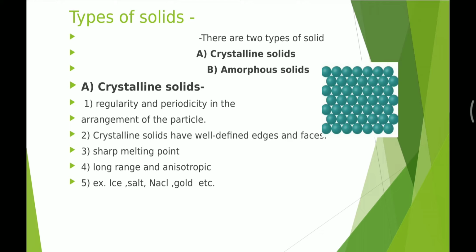First one is the crystalline solid. There is regularity and periodicity in the arrangement of the particles. Crystalline solids have a sharp melting point, that is, they melt at a definite temperature. Crystalline solids have well defined edges and faces. It is long range, that's why crystalline solids are anisotropic. Example: ice, salt, NaCl, gold.